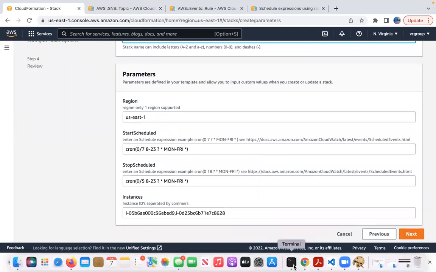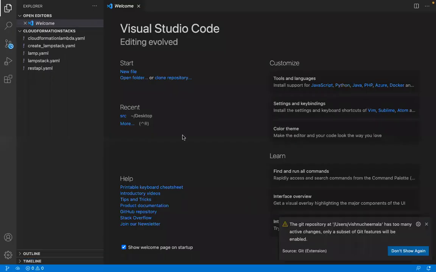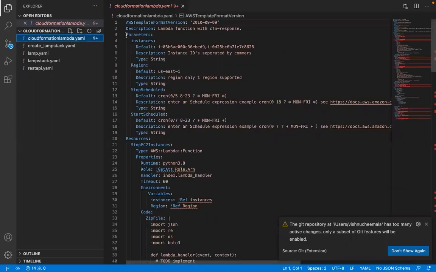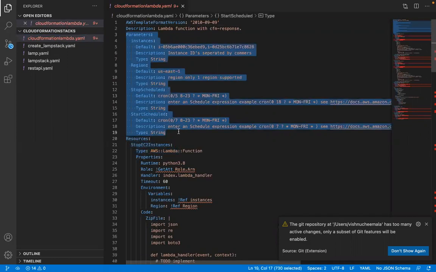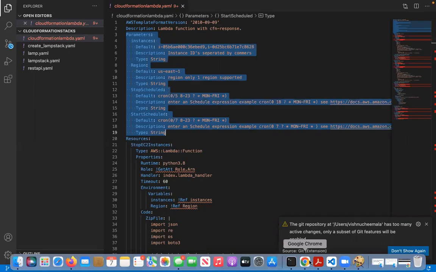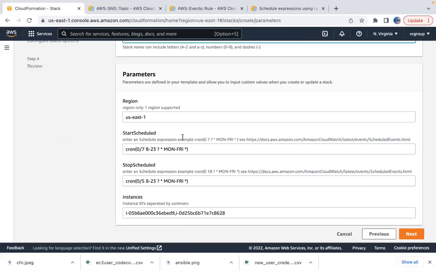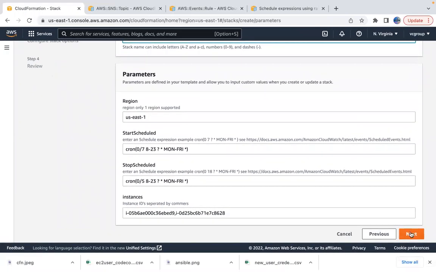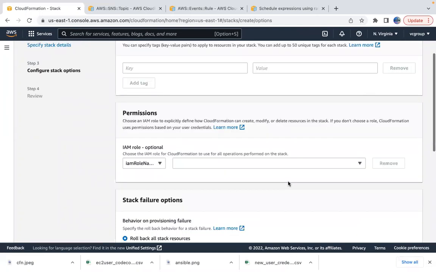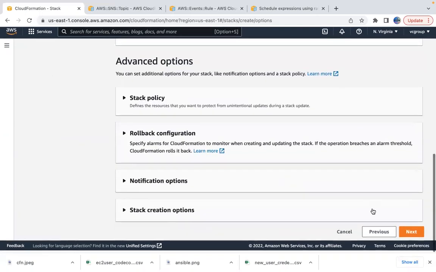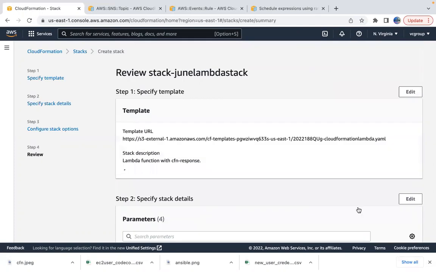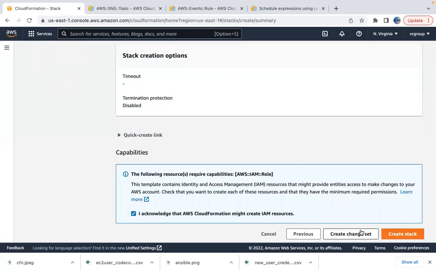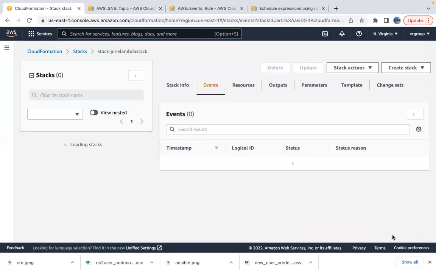Those are the parameters that are being defined in this section basically. In the parameter section, you have default values for everything, and those default values popped up here actually. Everything is there. We don't have to do anything, but we need to know what we are doing. That's it. Okay. I don't have to add any tags. I'll just go ahead and acknowledge it, and create a stack.